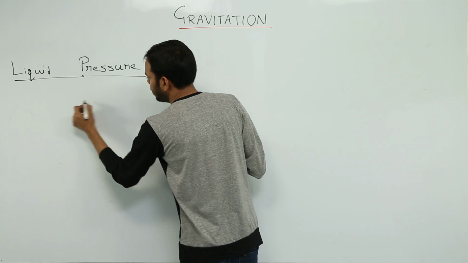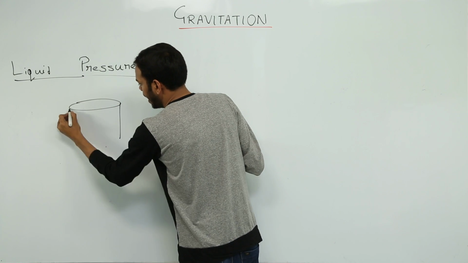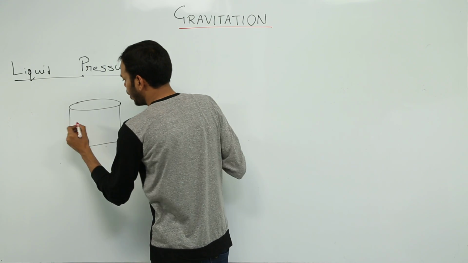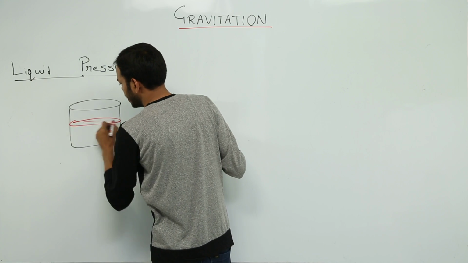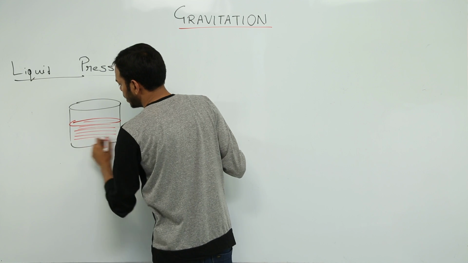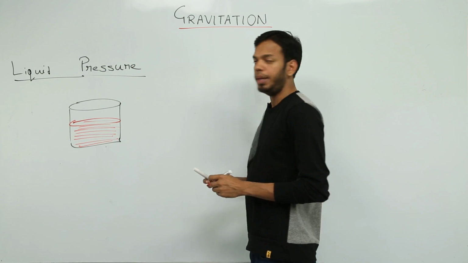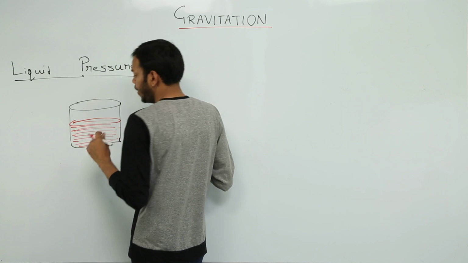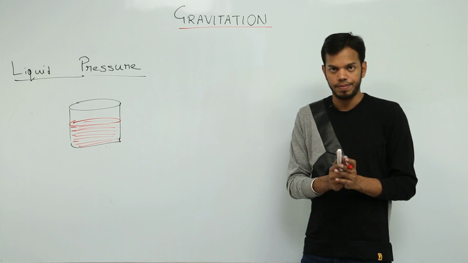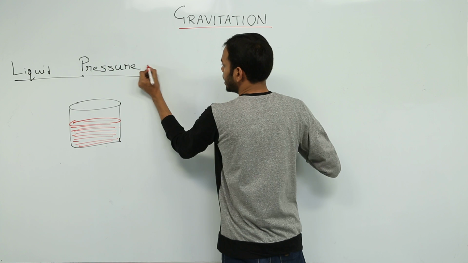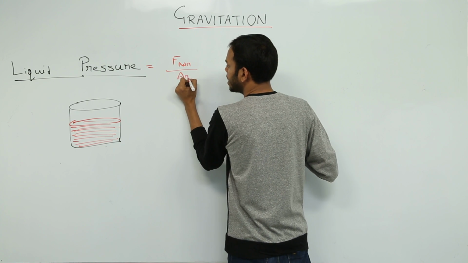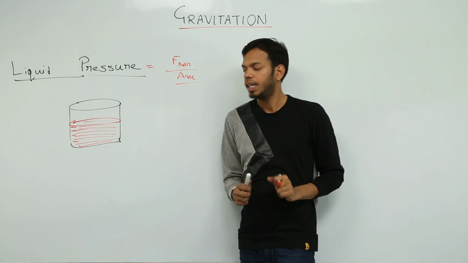So consider a beaker and it is enclosing some volume of liquid. This much liquid is contained in the beaker. Now at any point, let us say, we want to talk about pressure. Pressure consists of a normal force acting on some unit area, right?